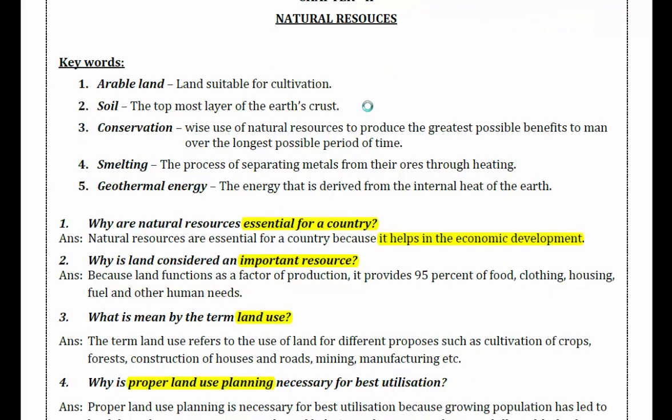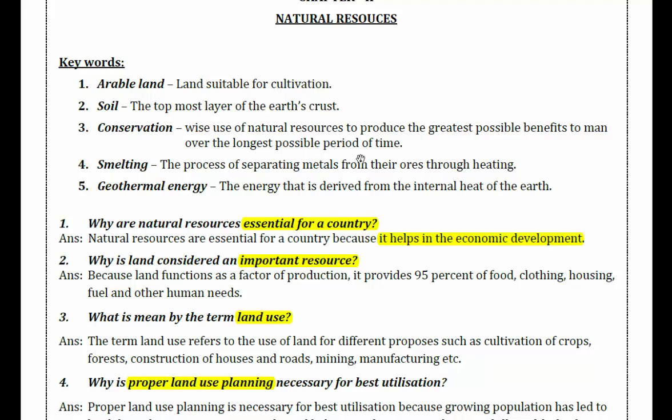Arable land: land suitable for cultivation. Soil: the topmost layer of the earth's crust. Conservation: wise use of natural resources to produce the greatest possible benefits to man over the longest possible period of time.